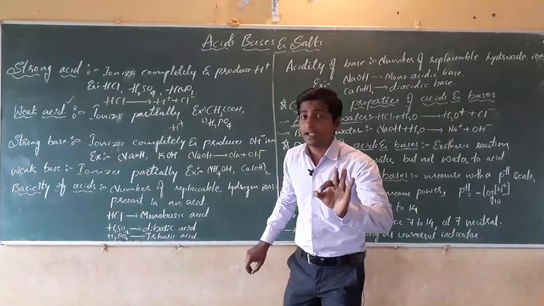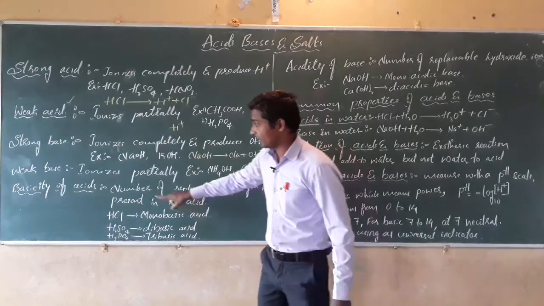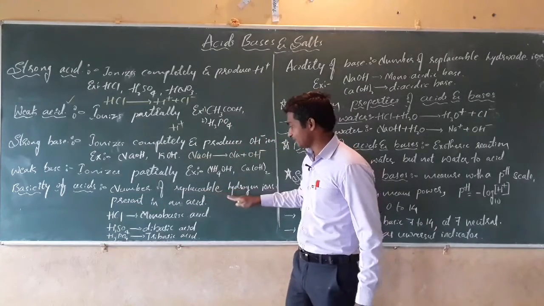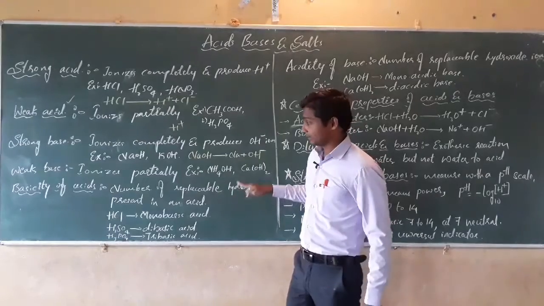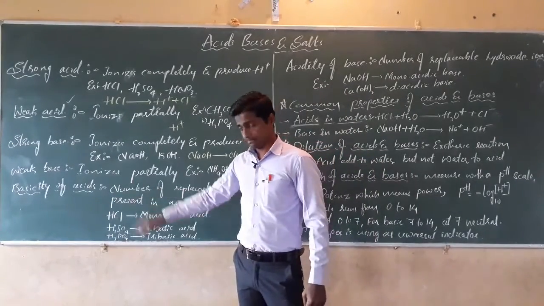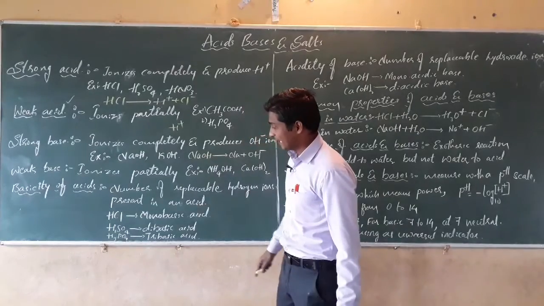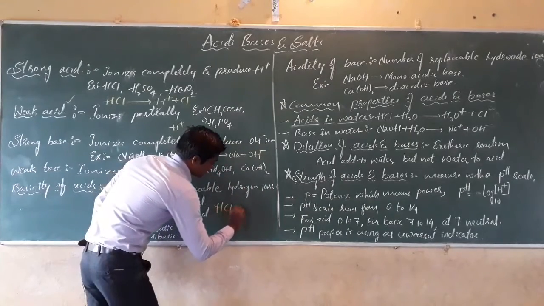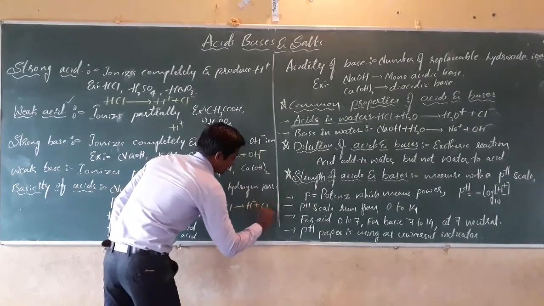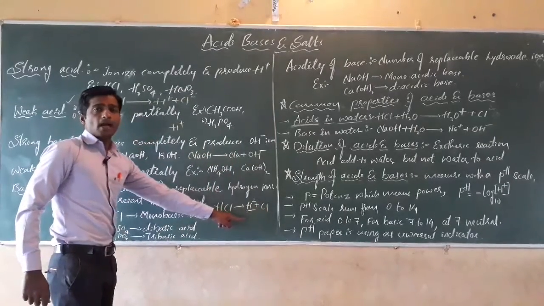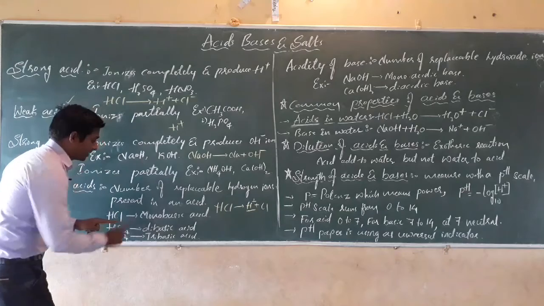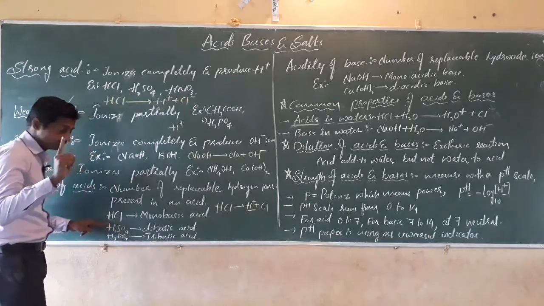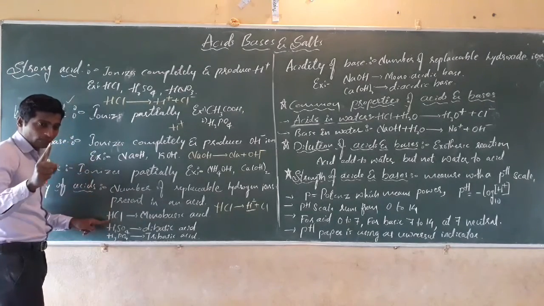Mind it, basicity of acid is the tendency of an acid by which it releases or replaces hydrogen ions. For example, hydrochloric acid, HCl, gives H plus and Cl minus. It replaces one hydrogen ion. That's why HCl is a monobasic acid, because mono means single; it replaces only one hydrogen ion.